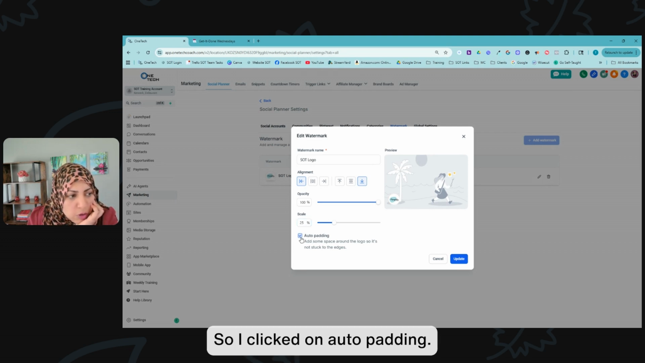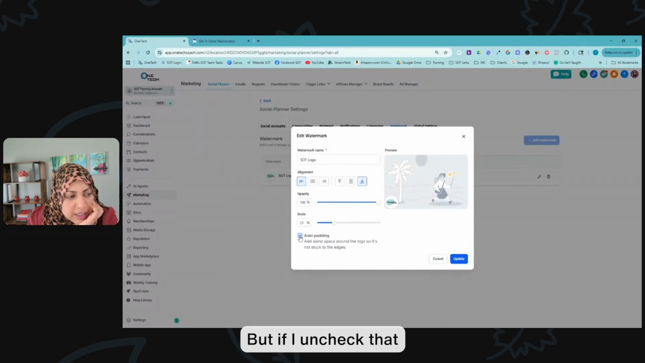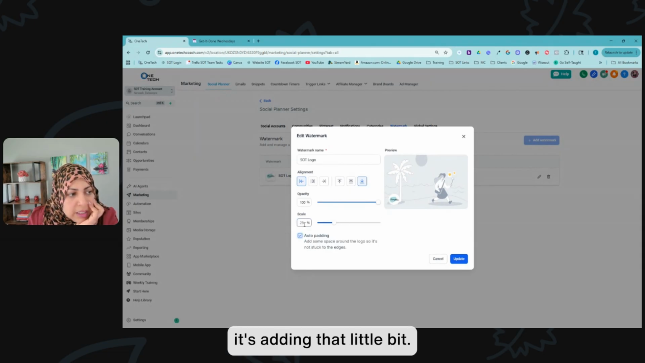So I clicked on auto padding. So that's why it's away from the edges. But if I uncheck that, it's a lot closer. But if I just do that, it's adding that a little bit. And then also for scaling, like you could have it bigger or smaller. So you can control that also. And opacity also, do you want it transparent or pretty dark and visible, right? So you get to decide that.